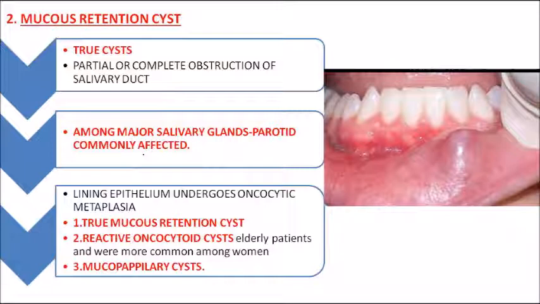Okay, understood. The lining epithelium of the mucus retention cyst can undergo oncocytic metaplasia. It can transform into different lesions: a true mucus retention cyst, secondly a reactive oncocytoid cyst in elderly patients, and lastly a mucopapillary cyst. So the lining epithelium can undergo all these oncocytic metaplasias. That is not so important, but remember all these points because they can ask from anywhere.